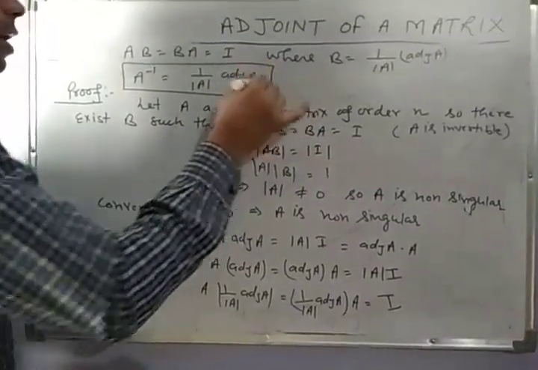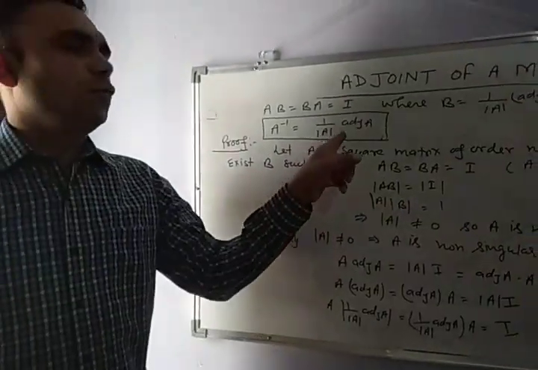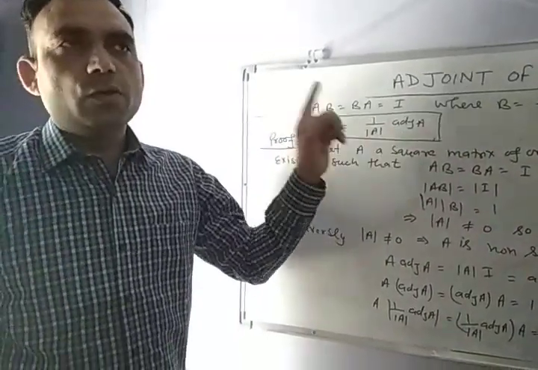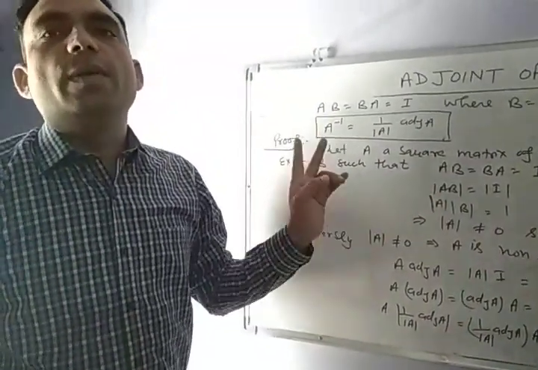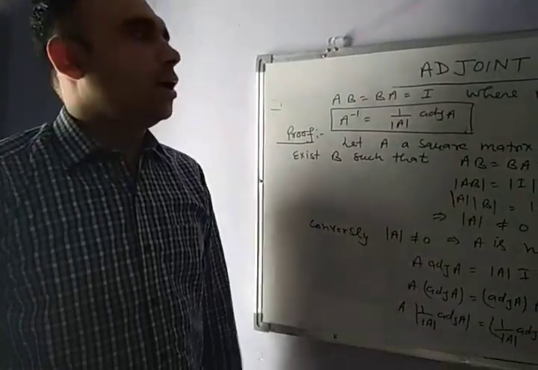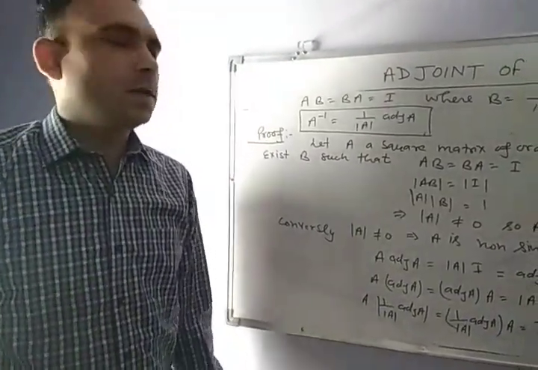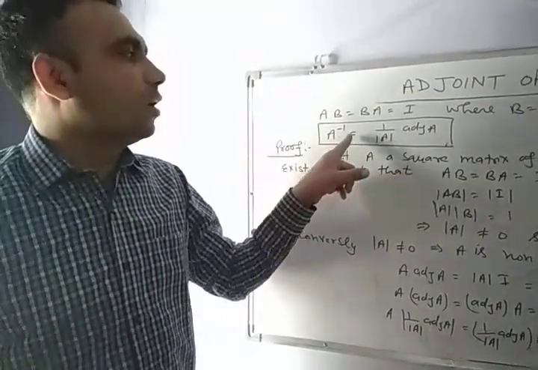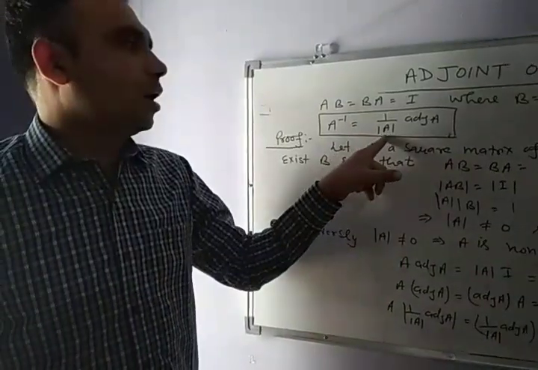This is another important result which we use to find the inverse of any square matrix. The first method we have read is elementary operations to find the inverse of a square matrix. The second method is the determinant method, and we will use A inverse is equal to 1 upon determinant of A into adjoint of A.